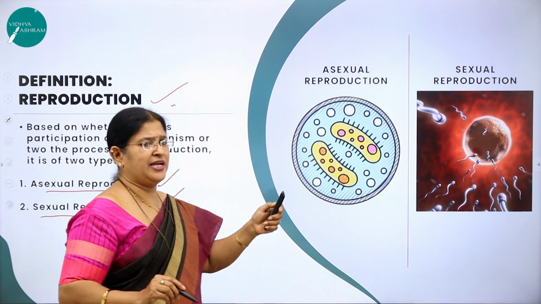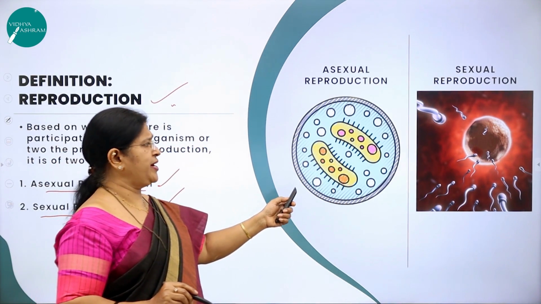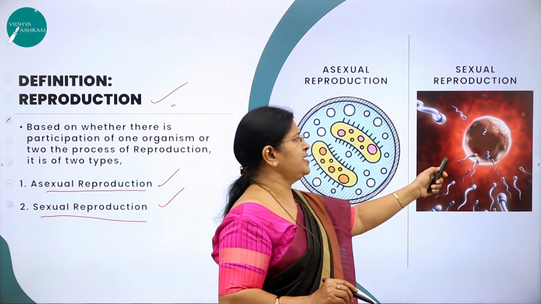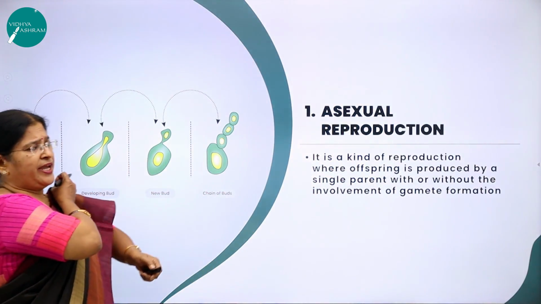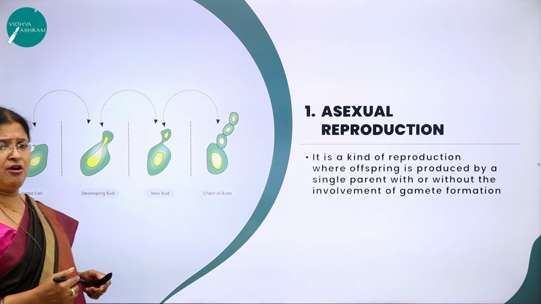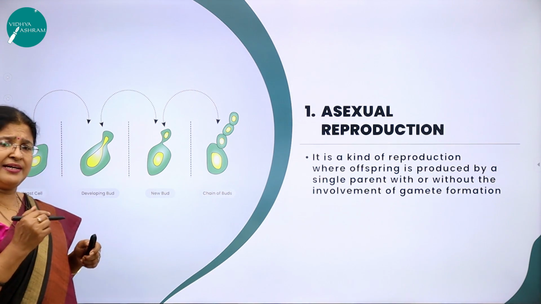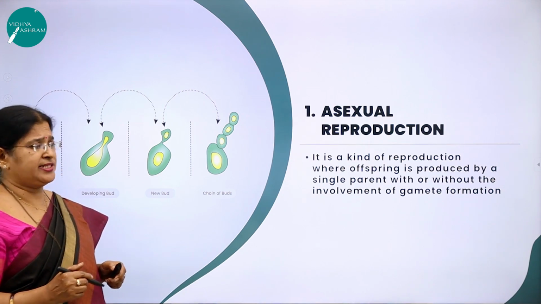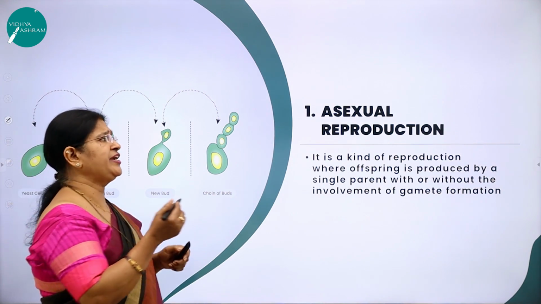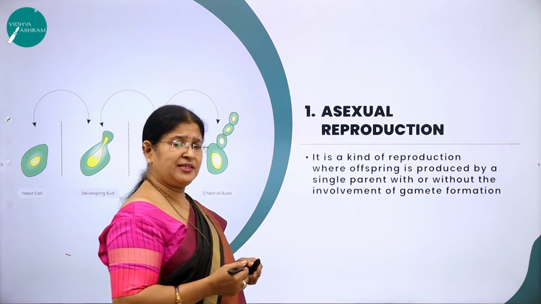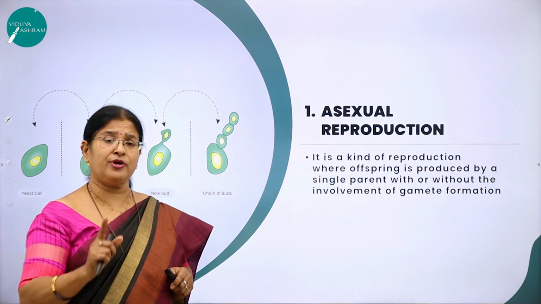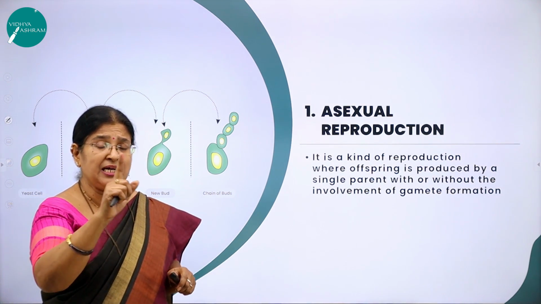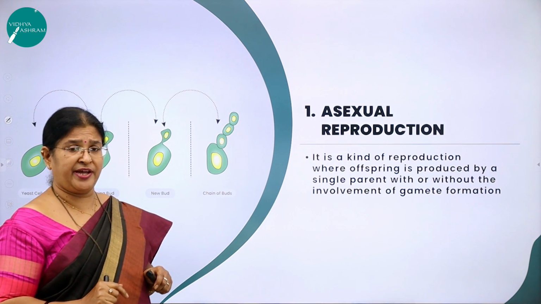You can see the beautiful diagram here. Asexual reproduction, right here, this is the sexual reproduction. Moving on to asexual reproduction. First, let us understand the definition of asexual reproduction. How do we define this asexual? I said in the beginning itself, it's a kind of reproduction where there is involvement of only one parent. A single parent produces the offspring, right?